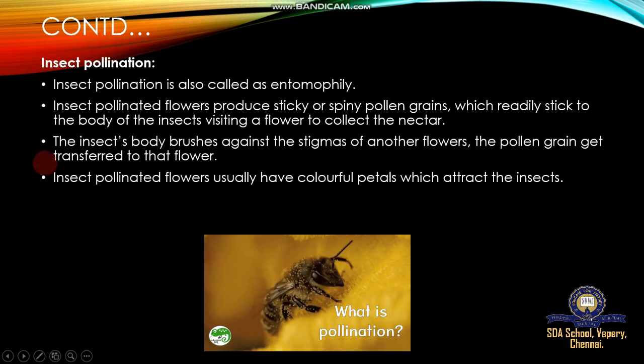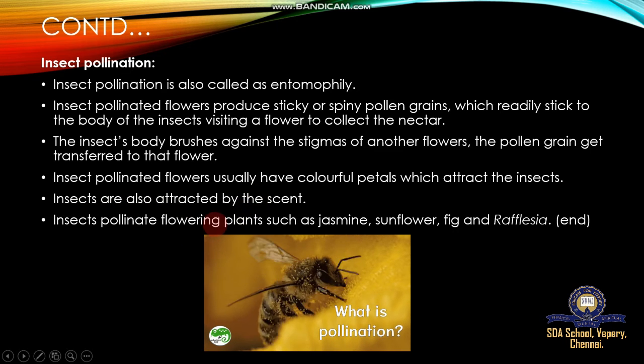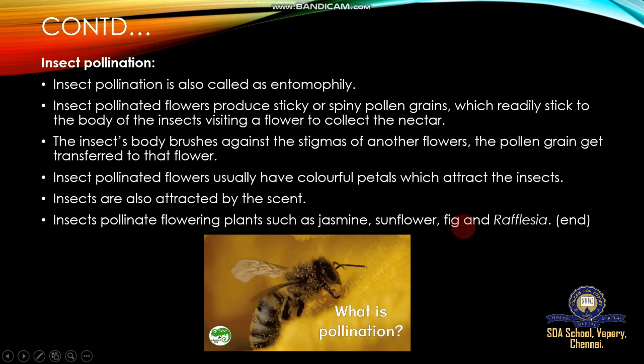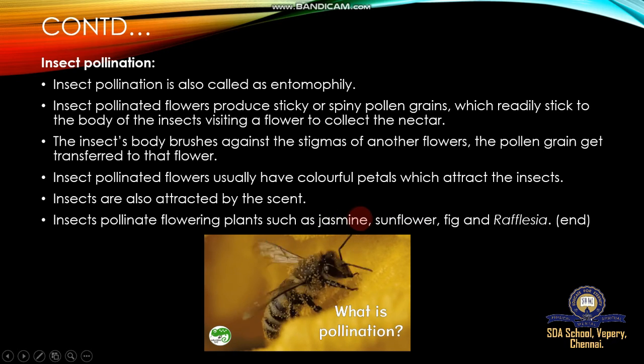Insect pollinated flowers usually have colorful petals which attract the insects. Normally these flowers are colorful and attractive, and insects are also attracted by the scent. Scent means smell. Insect pollinated flowering plants include jasmine, sunflower, fig, and rafflesia. These plants are normally attractive, colorful, scented, and produce more honey.